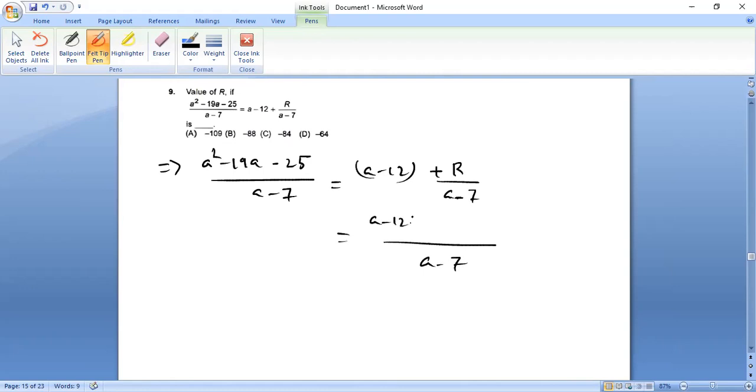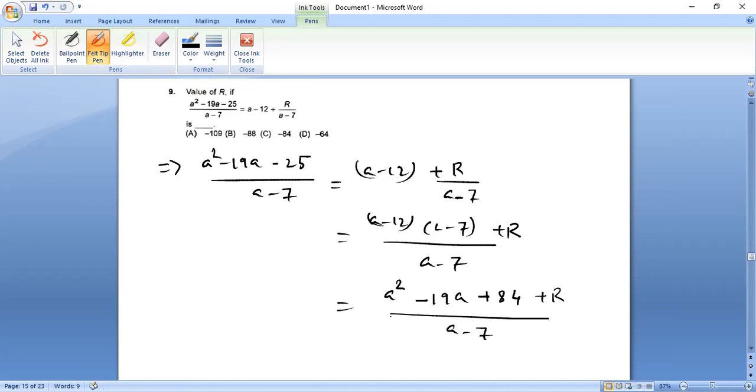So it will be a minus 12 whole into a minus 7 plus r, multiplied out, a square minus 19a plus 84. Done it directly, okay? Plus r divided by a minus 7. And there this continues, a square minus 19a minus 25.